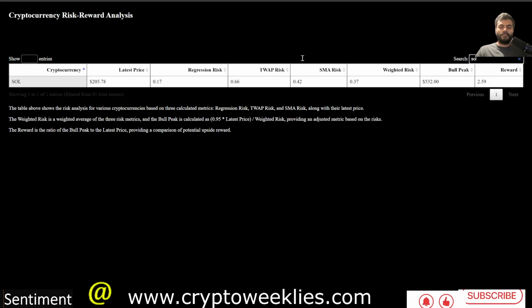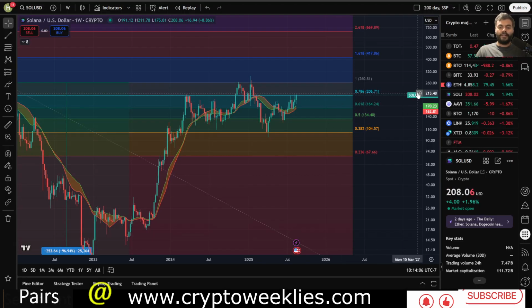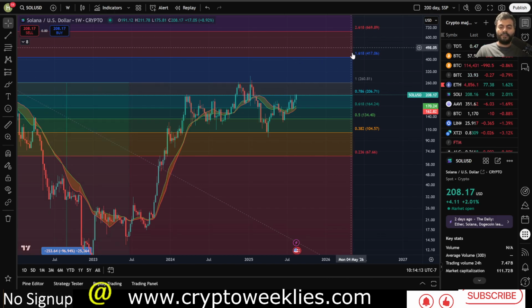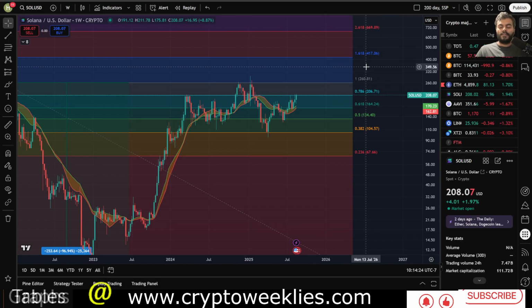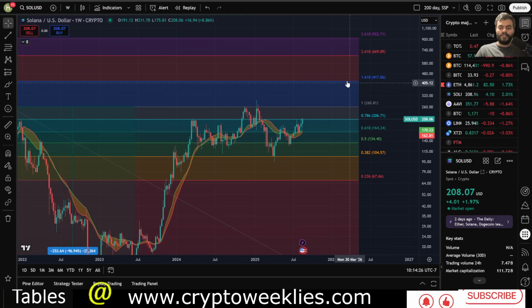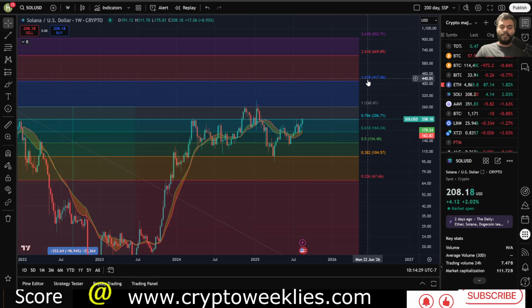And with that, I would like to conclude by saying the following. Right now, price is at around the 0.786 Fib level, with the first area of resistance at around $270, and the first macro bull run peak at around $410, a few dollars here and there, which is where most of the area of confluence is. And the second area of confluence is around the midpoint of 1.618 and 2.618, somewhere around $520 to $550. So that's the euphoria case for Sol.